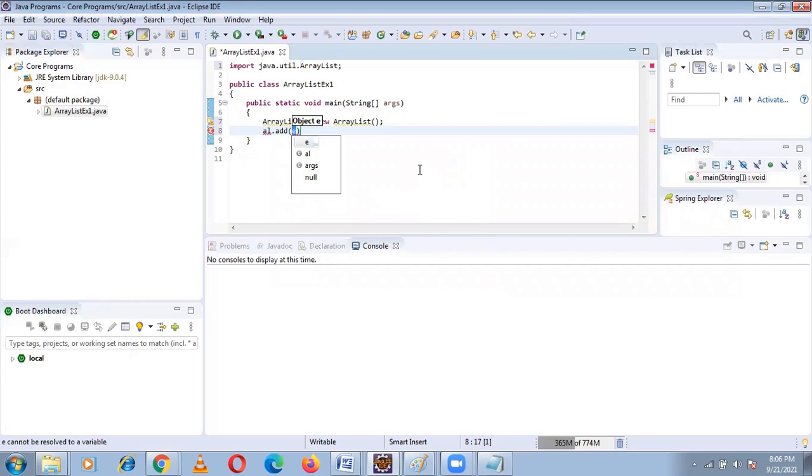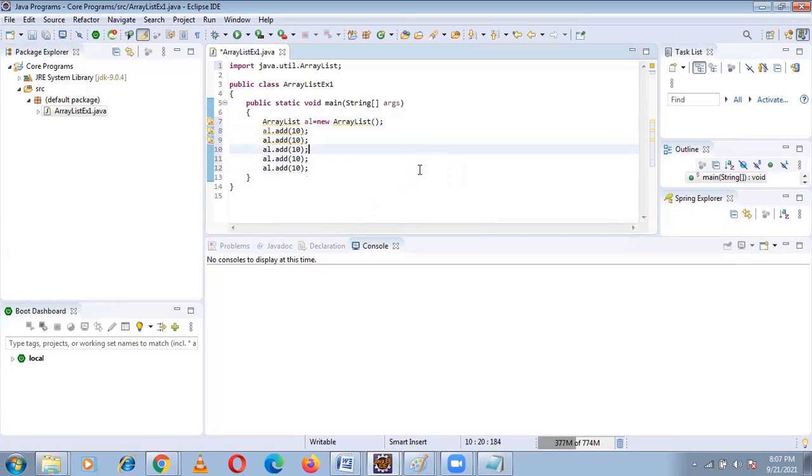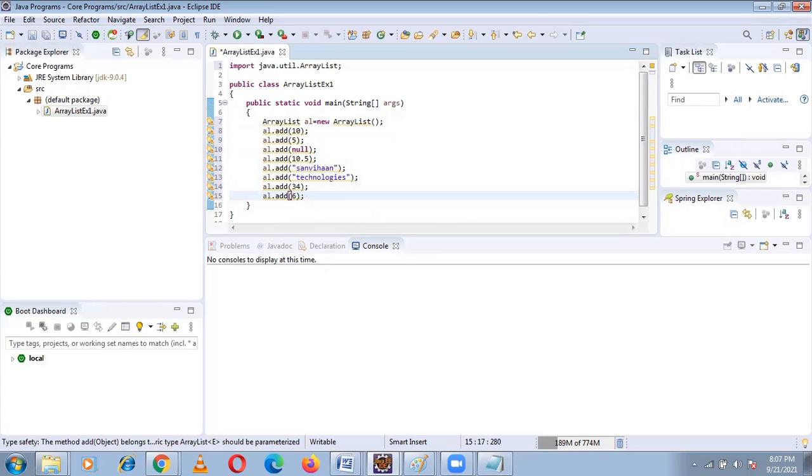That's all. add(10), add(5), add(null), add(10.5), add("Sanvihan"), add("technologies"), add('a'), add(34), add(65), add(105).